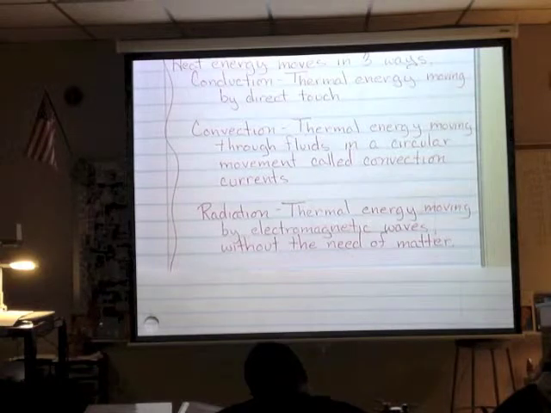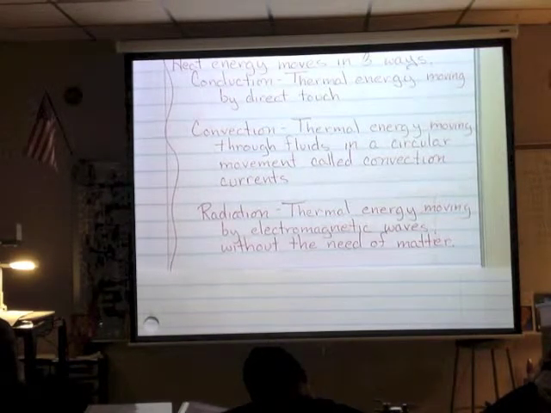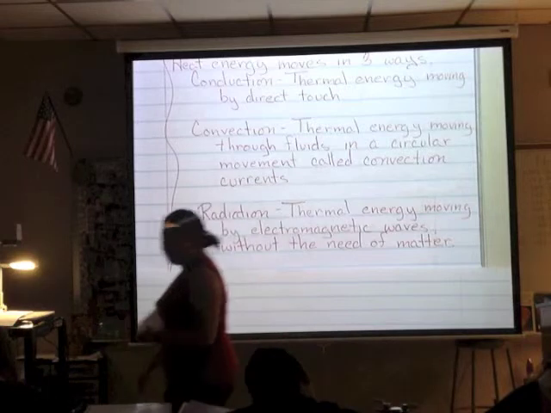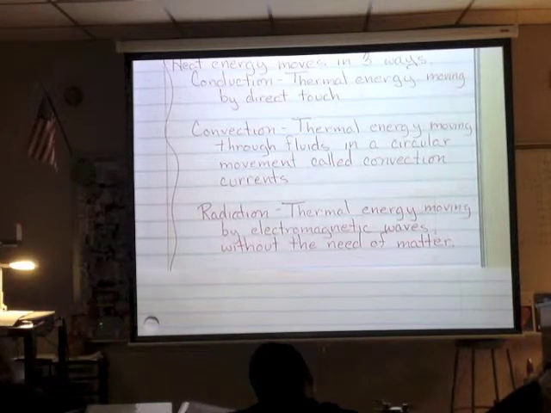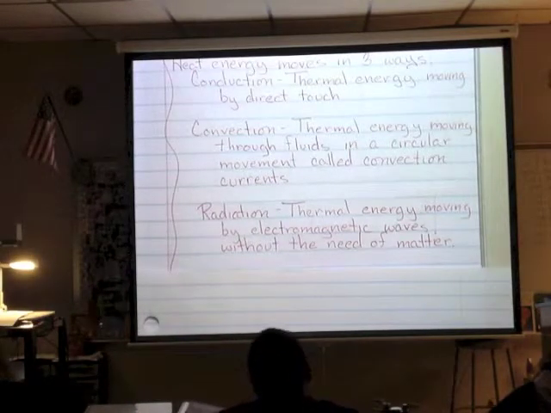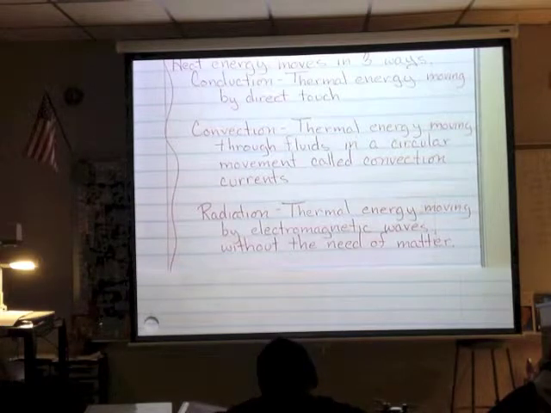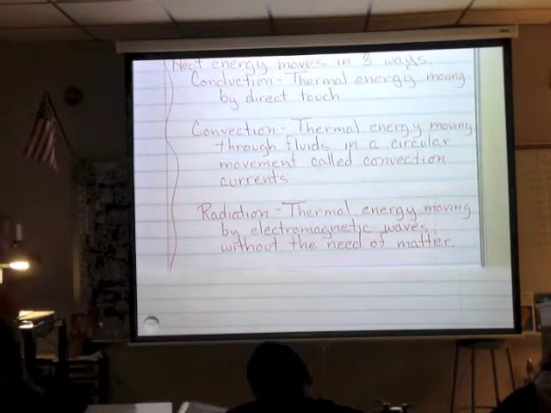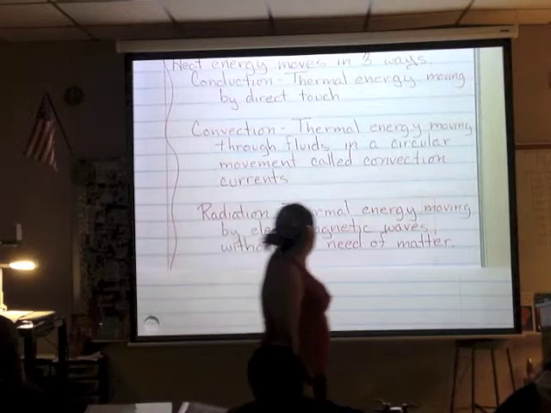Conduction, you need to touch something, you need to touch matter to move. Okay? Convection, you need a fluid, be it a gas or a liquid. Radiation doesn't need matter, because it's traveling in waves. When we get to the different types of waves, after the START test, you will realize why these are very different than the other ones.